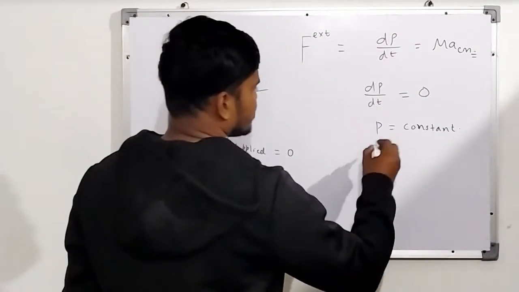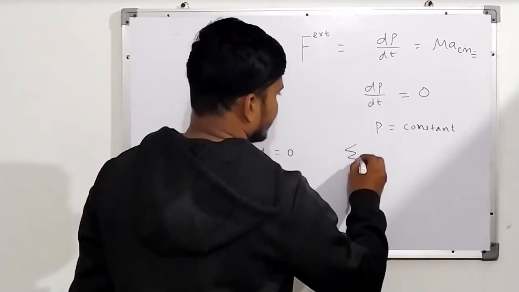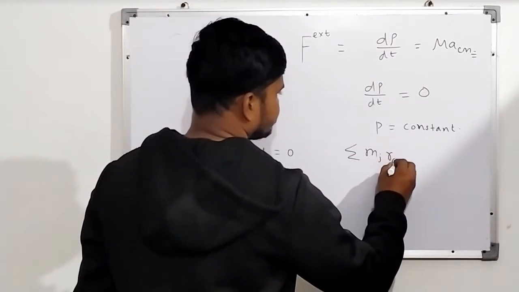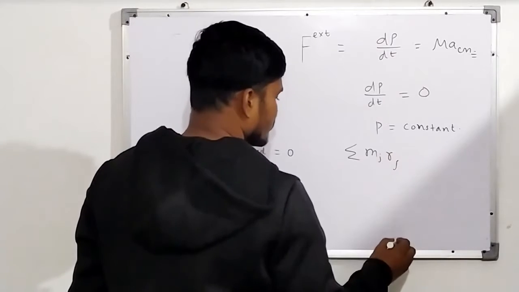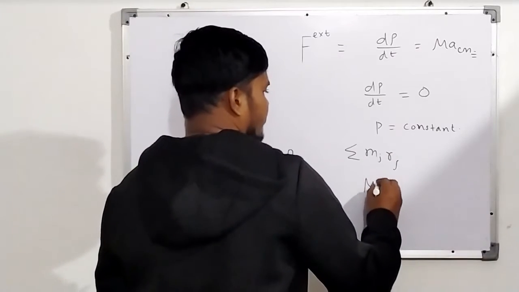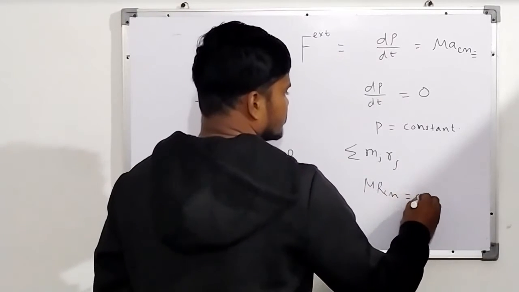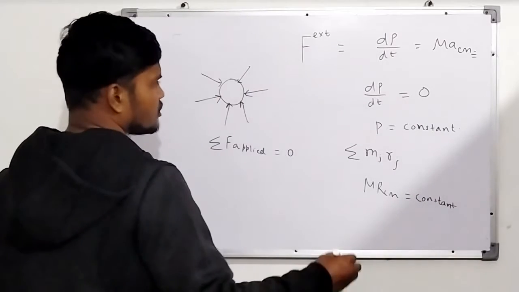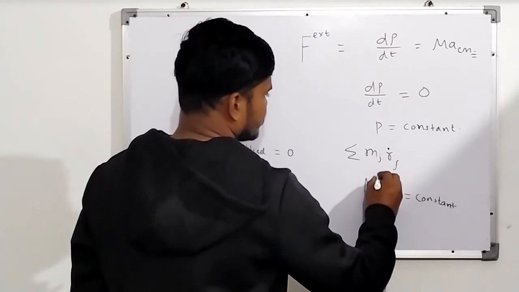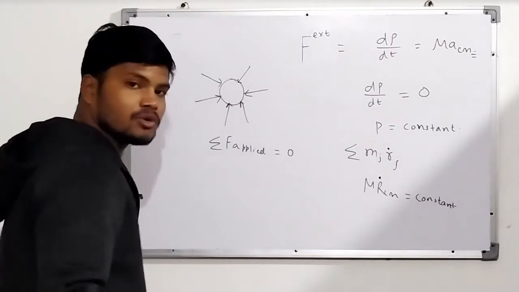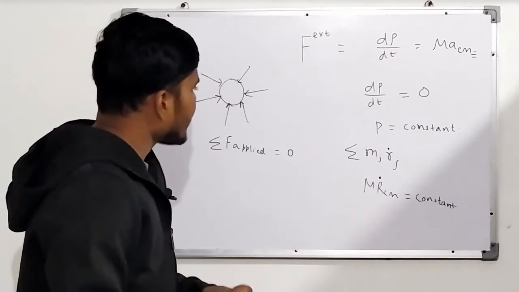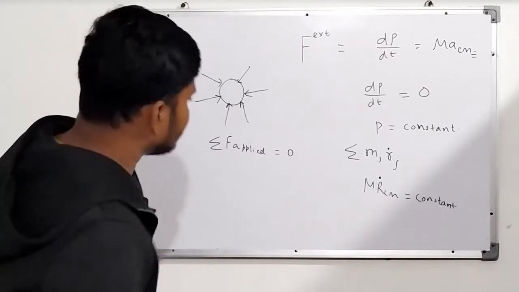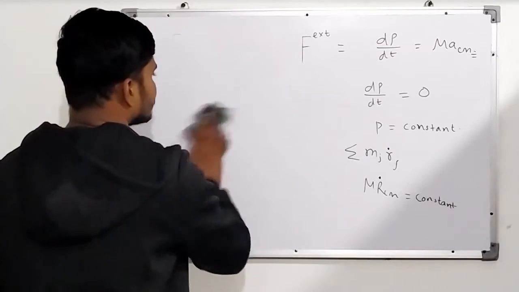If this momentum is conserved, what does it mean? It means that m_j r_j dot, or in some sense m r_cm dot, is constant. So if m r_cm dot is constant, we can always define the velocity here.